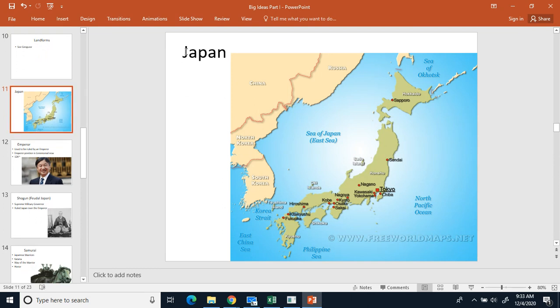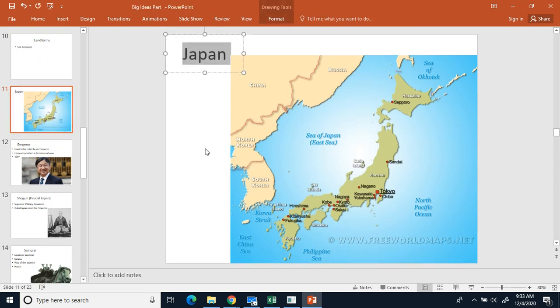All right, new bullet, and go ahead and write down Japan. Japan was our second unit that we did. And when we covered Japan, we talked about how Japan is made up of 4 main islands. There's a couple other smaller islands, but it's made up of 4 main islands. So you have the main island here, that's the biggest one. There's a northern island up here, an island here, and an island here. Those are the 4 main islands of Japan, with the capital being Tokyo.